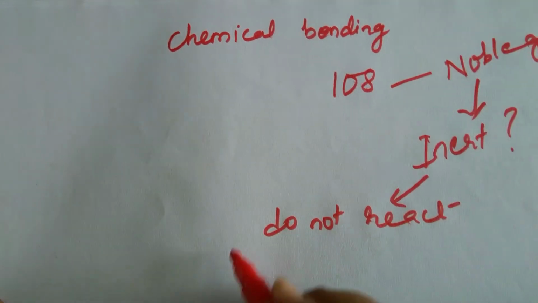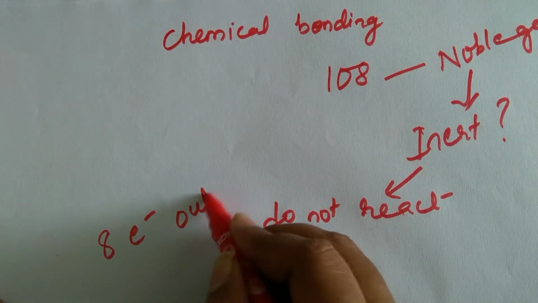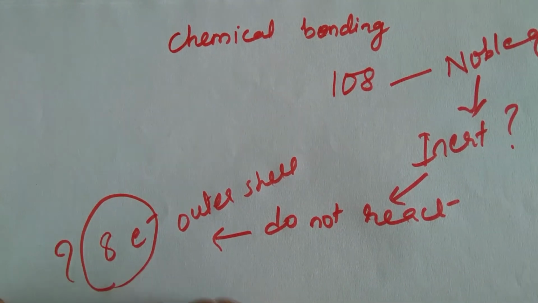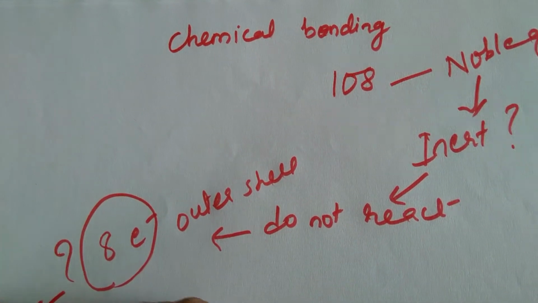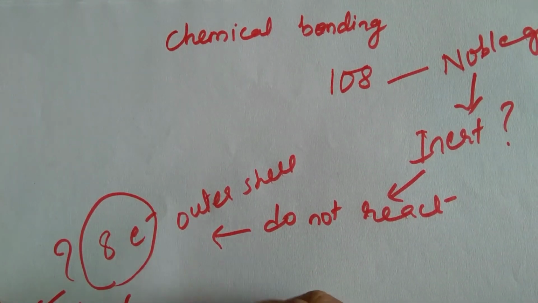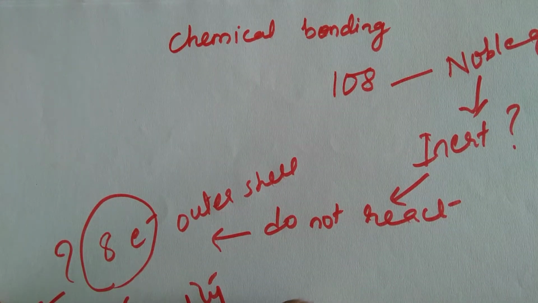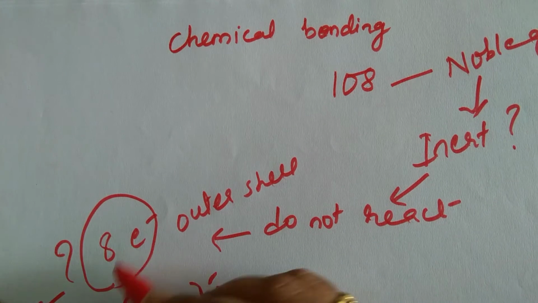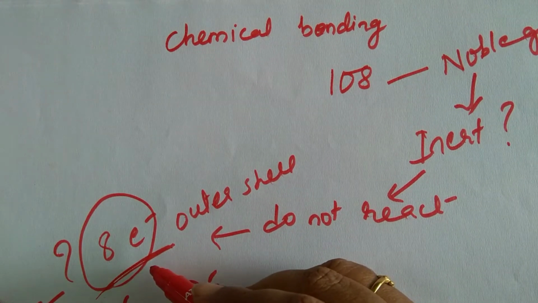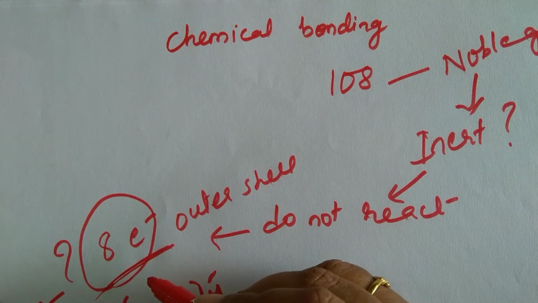What makes them not to react? We say they have 8 electrons in their outer shell. So if they have 8 electrons in the outer shell, we say the atom is very stable. So we talk about the stability of atoms based on what? Based on the number of electrons present in the outermost shell. How many electrons should be present in the outermost shell? 8 electrons. So what happens when there are 8 electrons in the outermost shell? The atom becomes stable. It means it will not be reactive.